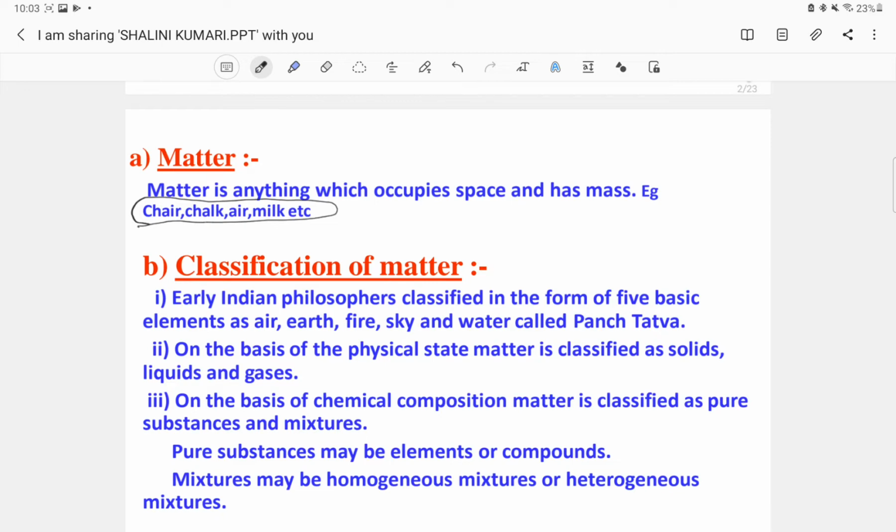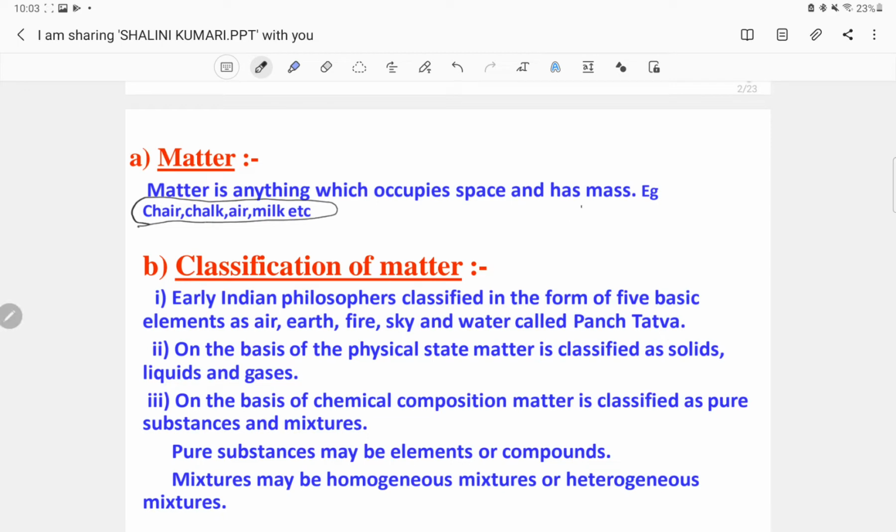So you see that chair and chalk are different from air, and air is different from milk on the basis of their physical characteristics: we see chair and chalk as solids, air as a gas and milk as a liquid. But all of these are occupying space and having a mass.